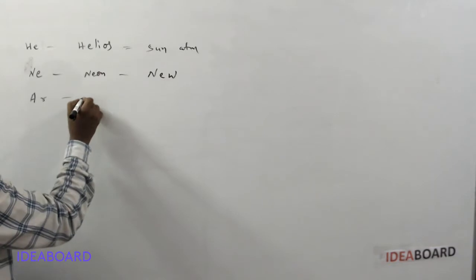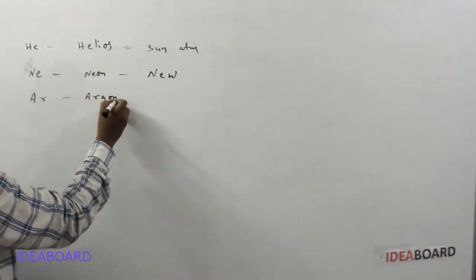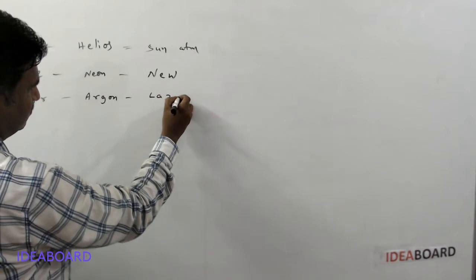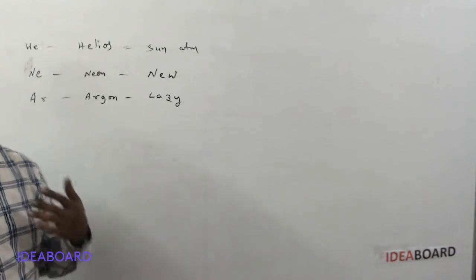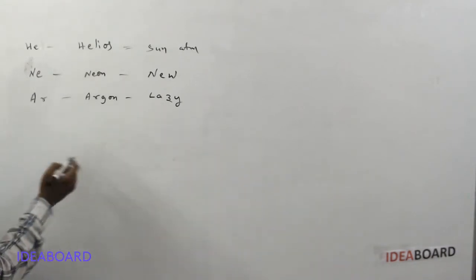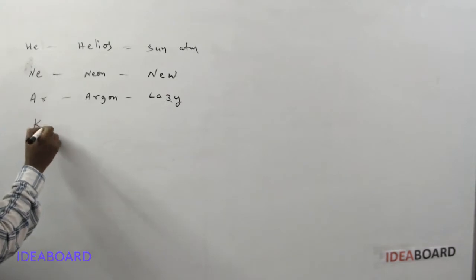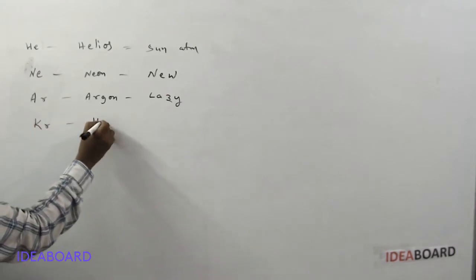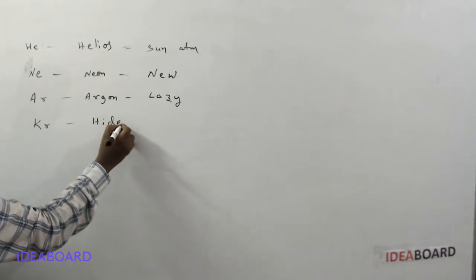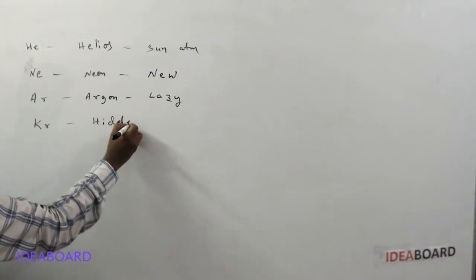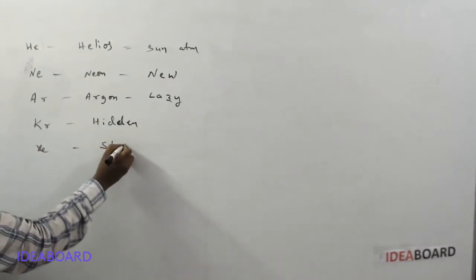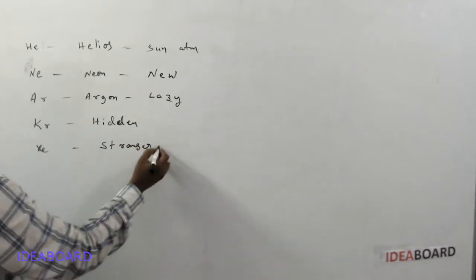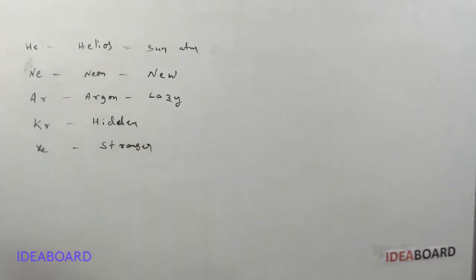No, never feel like argon, because argon means it is lazy. Argon means lazy. Argon fellows are lazy fellows. Okay, don't become argon. And next, krypton. Here krypton means hidden. And xenon means it is a stranger or foreigner. So these are the meanings of noble gas names.